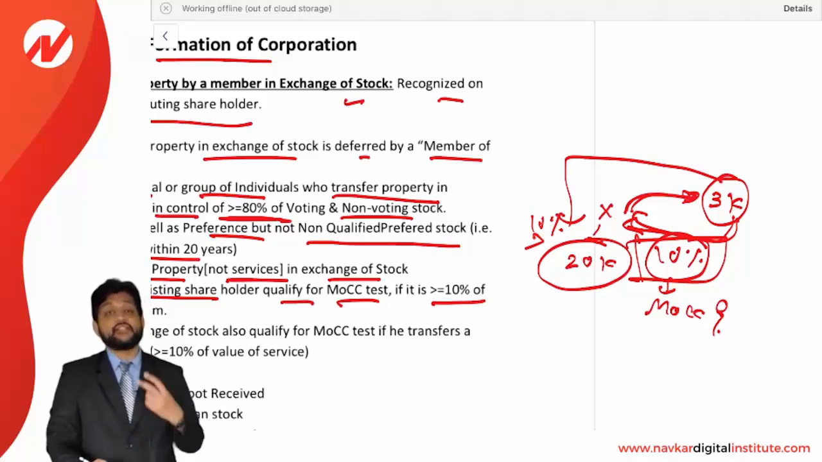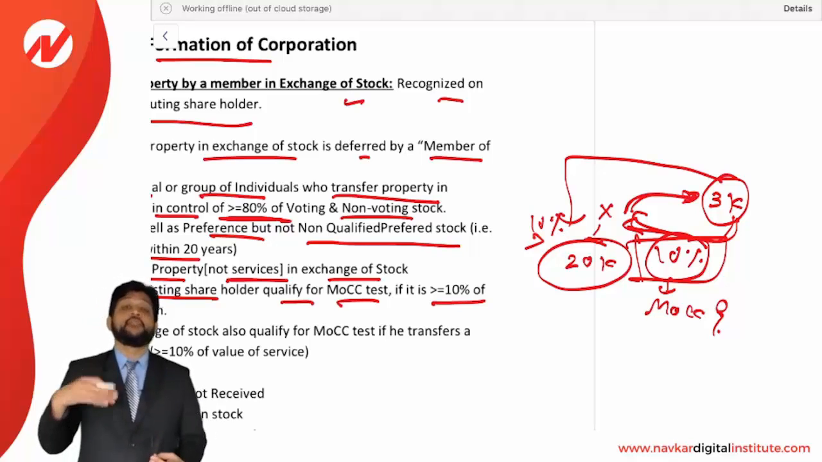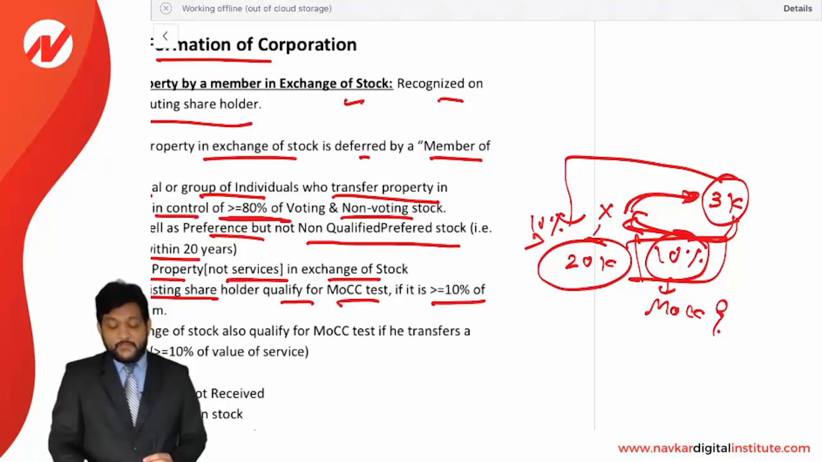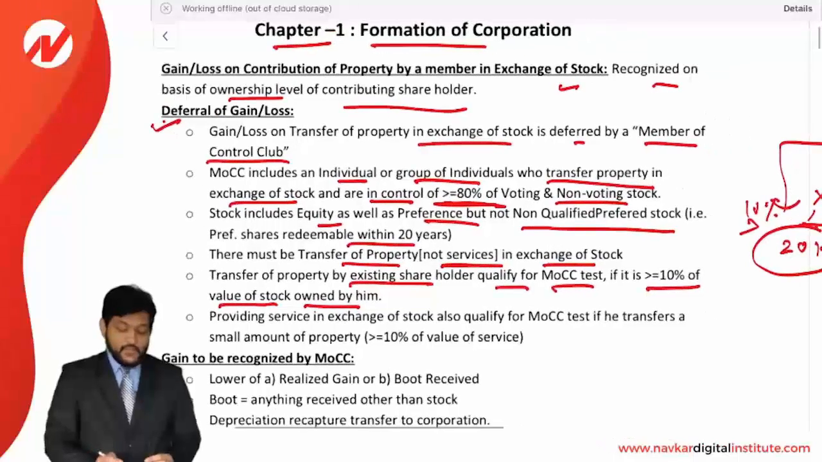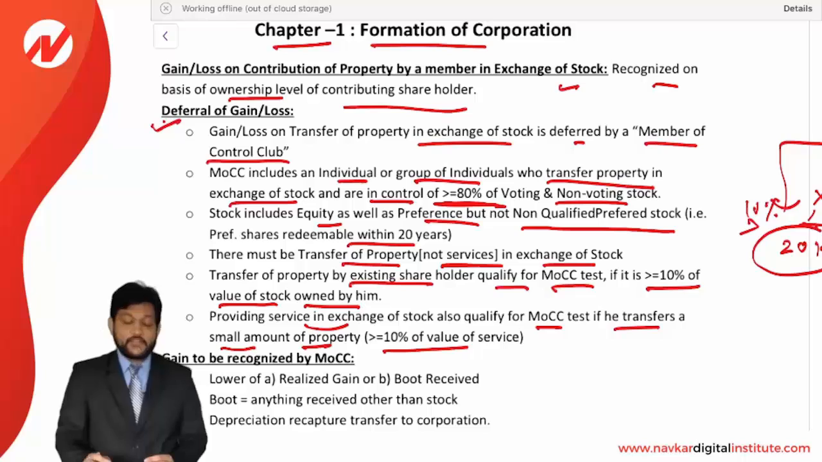If you make a 10%, it is coming to 2,000. The property value is more than 2,000. That's why this 10% of stock will be included in MOCC test. So just be very clear on it. Providing service in exchange of stock also qualify for MOCC test if the transfer a small amount of property that is more than 10% of value of service.